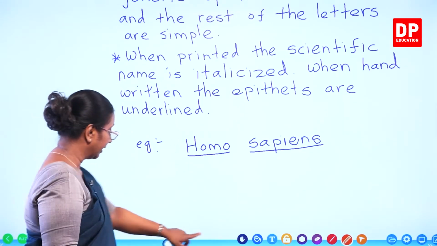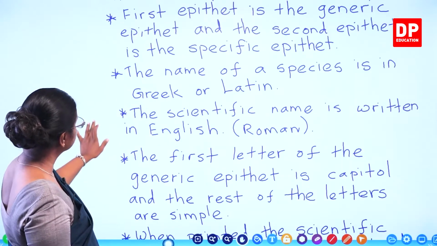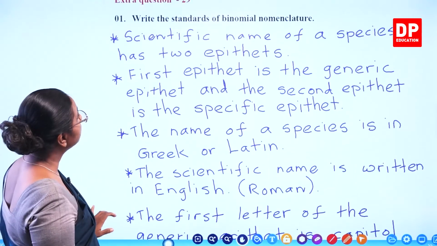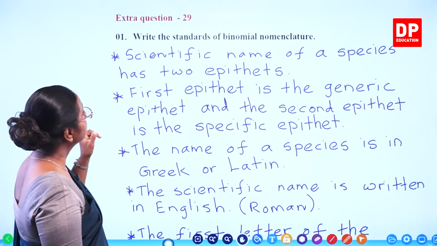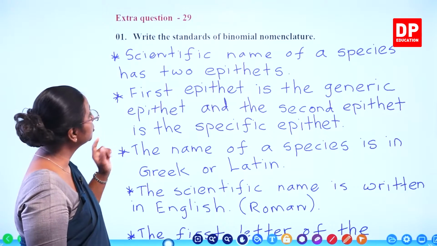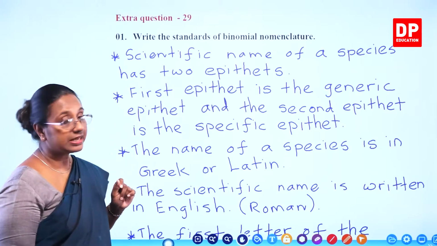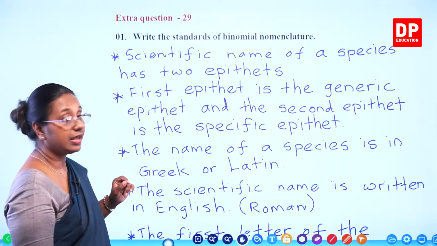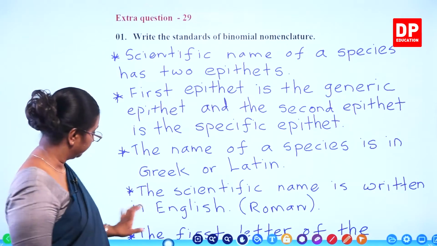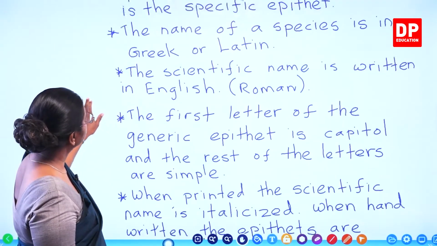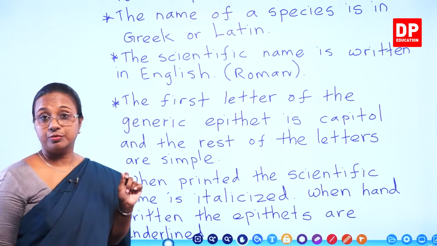I will go back and read the standards again. Write the standards of binomial nomenclature. The scientific name of a species has two epithets. The first epithet is the generic epithet and the second epithet is the specific epithet. The name of a species is in Greek or Latin, and the scientific name is written in English or Roman.